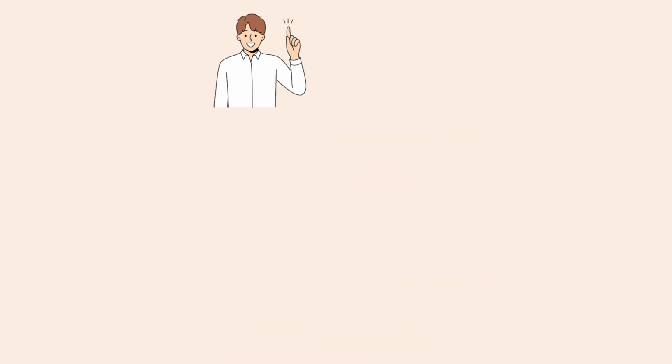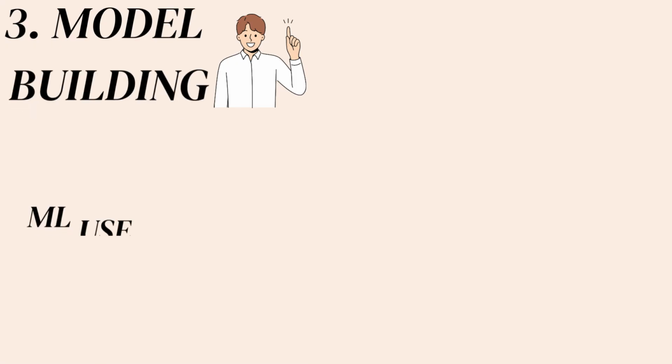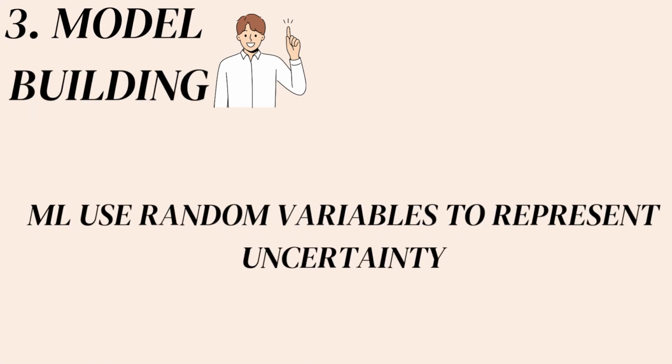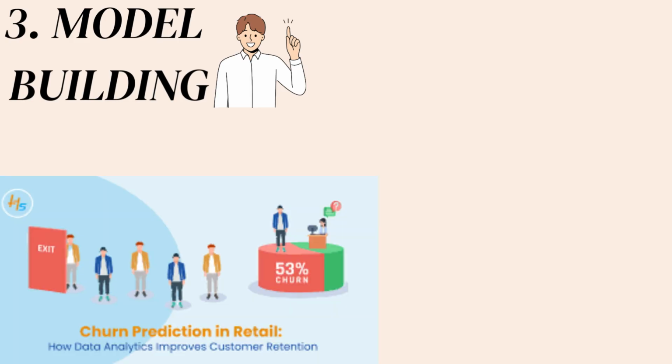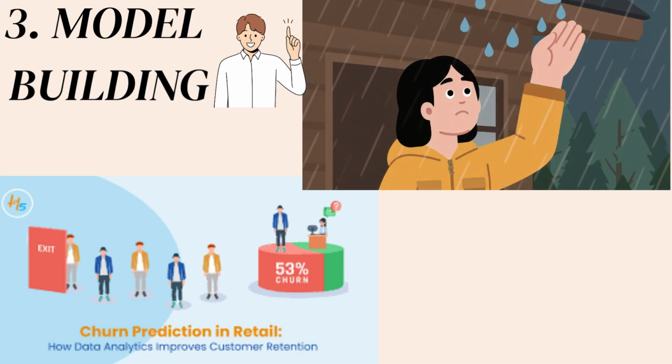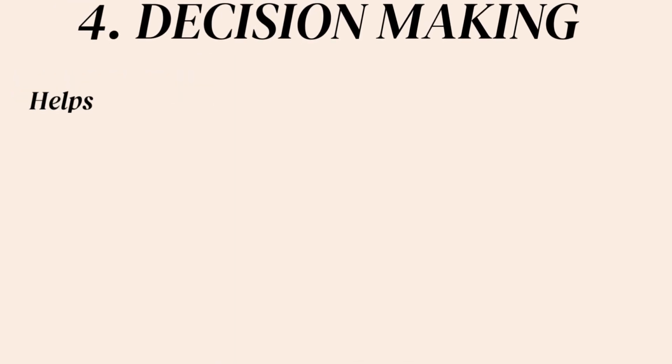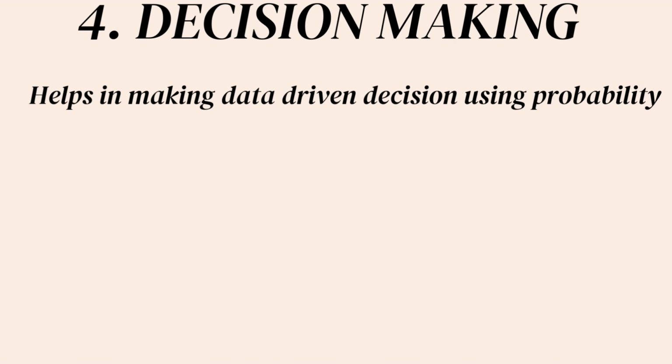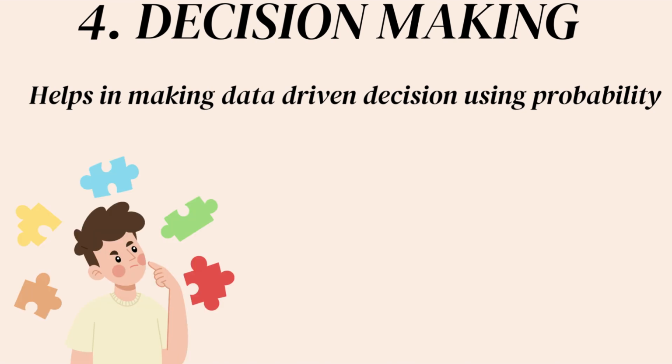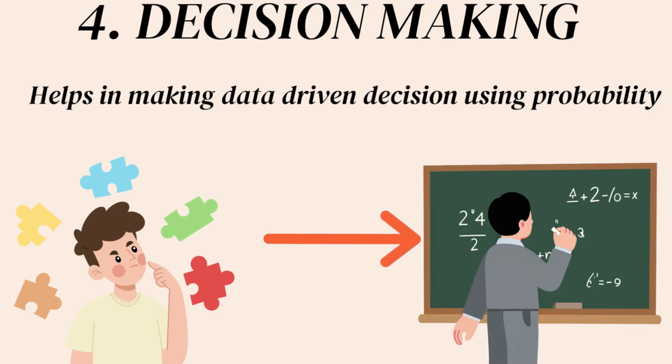Third one is model building. Machine learning models use random variables to represent uncertainty. Example, predicting customer churn probability, or predicting rainfall. Fourth one is decision making, which helps in making data-driven decisions using probability. Random variables help convert real world uncertainty into mathematical models.